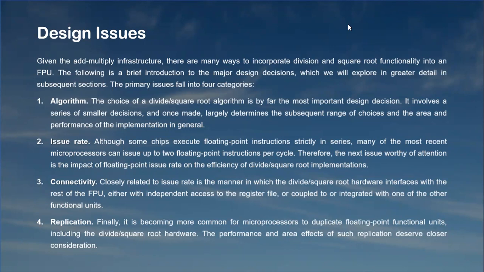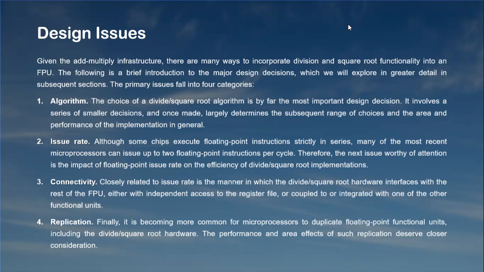Second is issue rate. Although some chips execute floating point instructions strictly in series, many of the most recent microprocessors can issue up to two floating point instructions per cycle. Therefore, the next issue worthy of attention is the impact of floating point issue rate on the efficiency of divide or square root implementation.